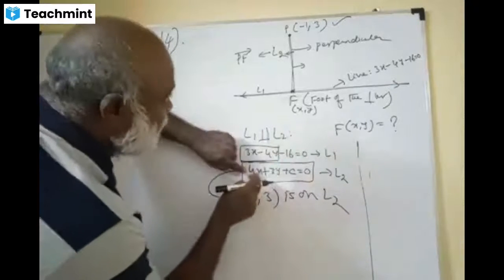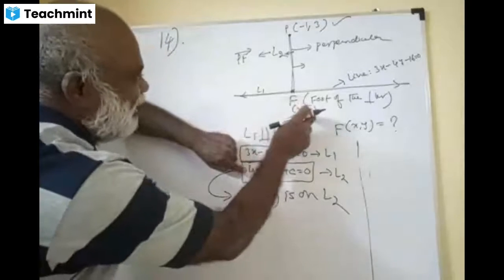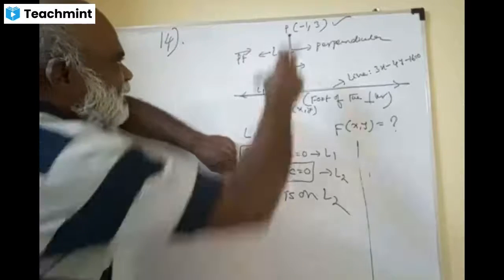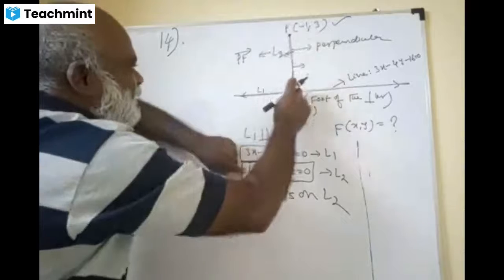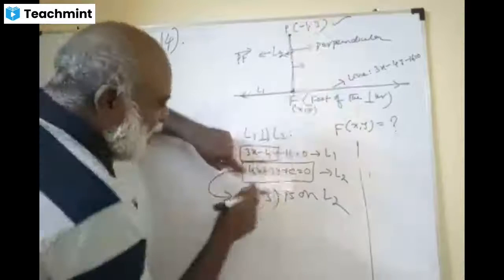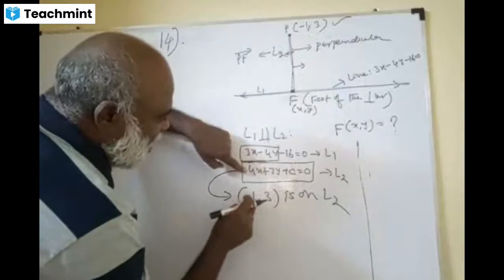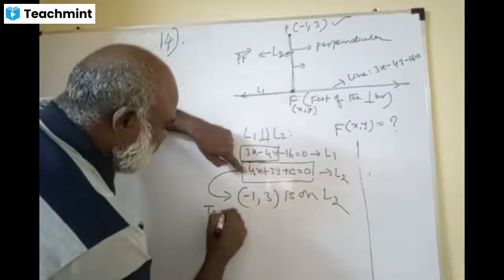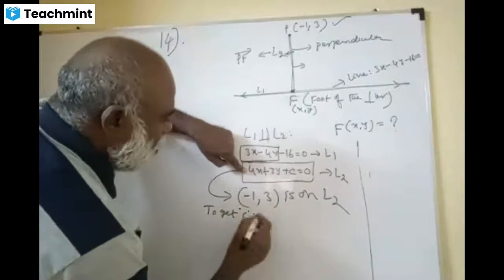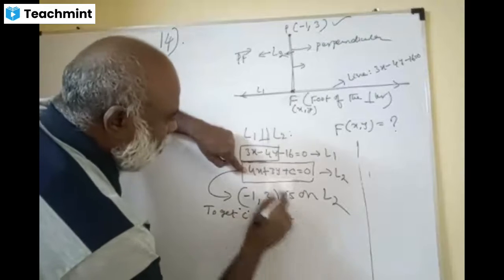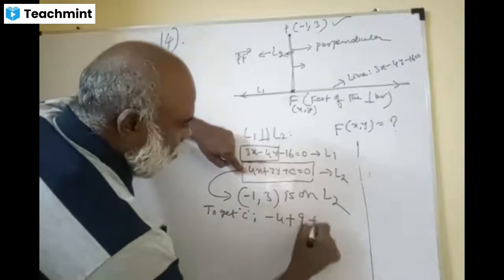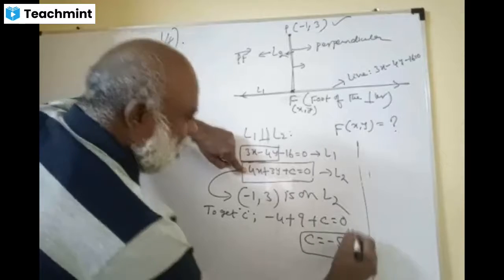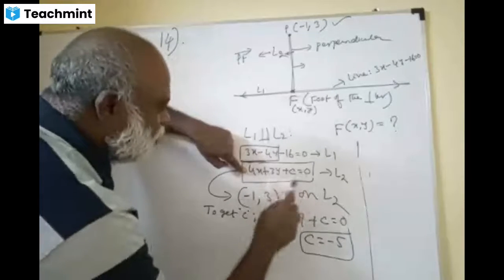So substitute here -1 for x. As far as this line is concerned, P is on this line. Therefore, put x as -1 and y as 3 to get c. What do you do? Minus 4 plus 9 plus c equal to 0. What is c? Minus 5. Do you agree?